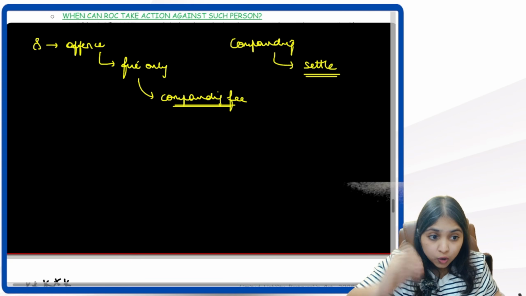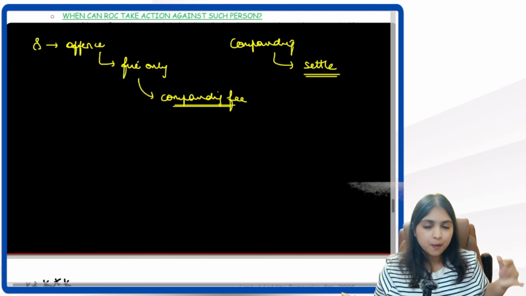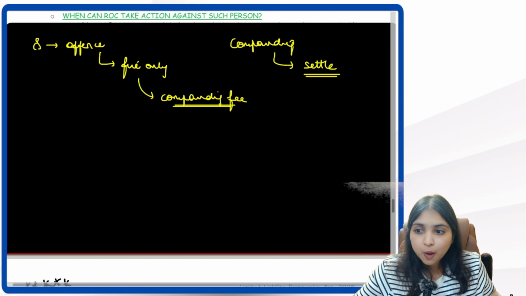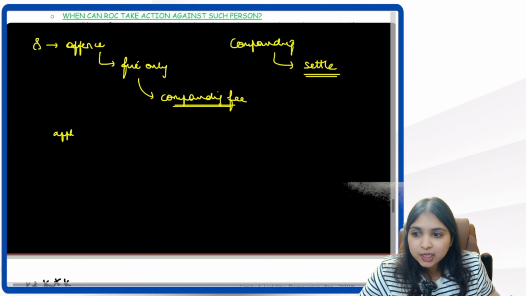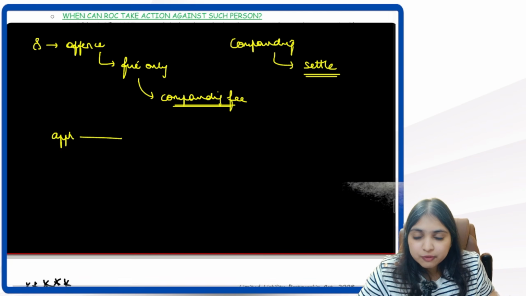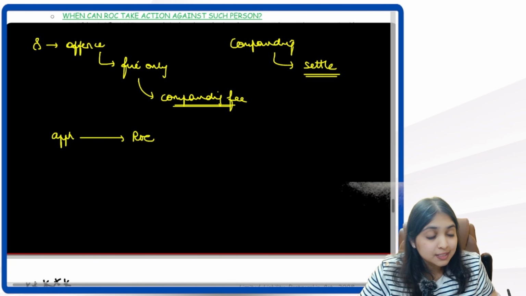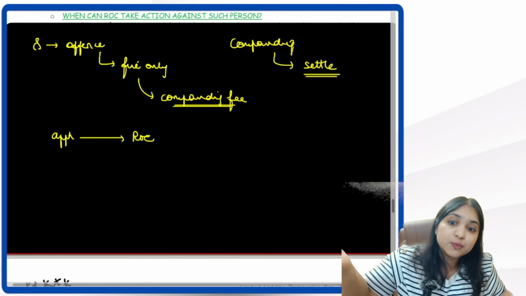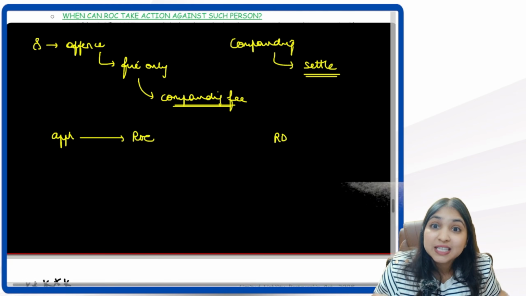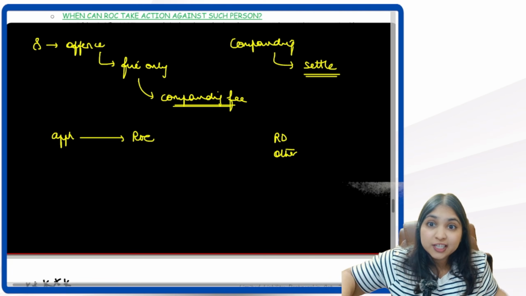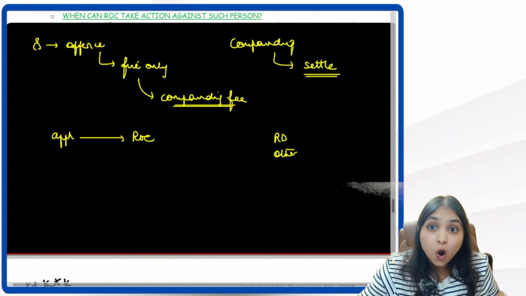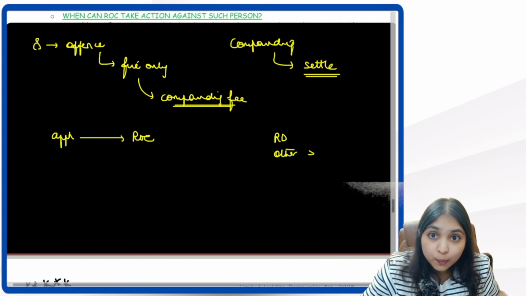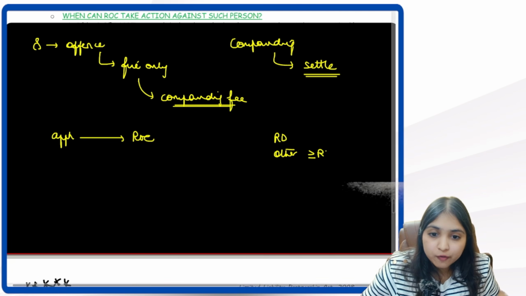Now the whole complication is the process of compounding. To do the compounding, application has to be filed with whom? Application has to be filed with ROC. But the problem is, ROC does not have the power to compound. Power to compound is with whom? Power to compound is with the regional director or any other officer not below the rank of regional director, which means regional director or any other officer who is equal to or above the rank of the RD.